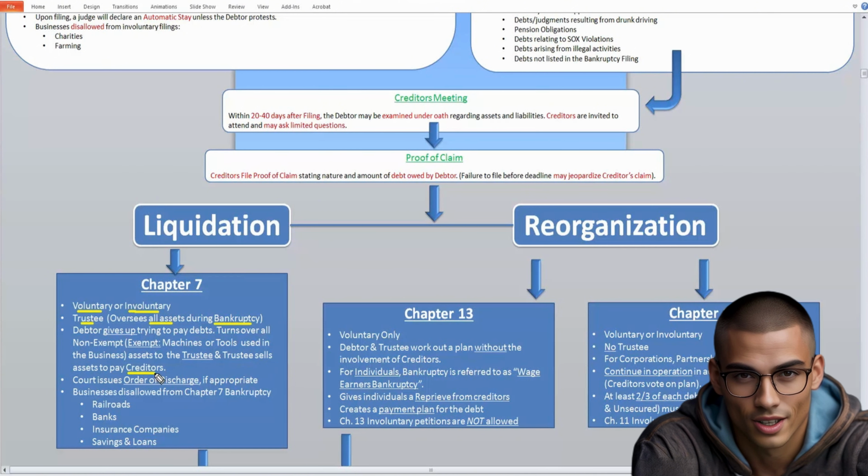The court can issue an order of discharge, so whatever's left over after they sell all the assets and pay the creditors, if there's any debt still left over, then the court can discharge those debts.